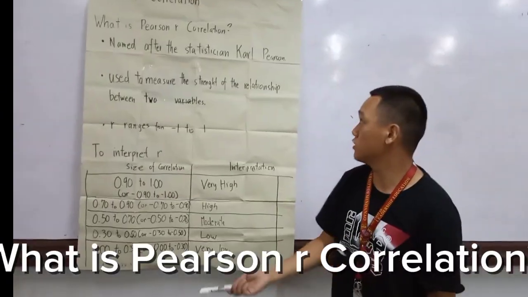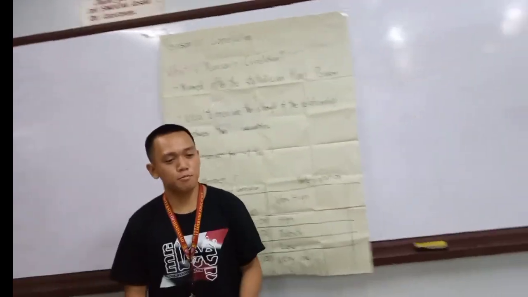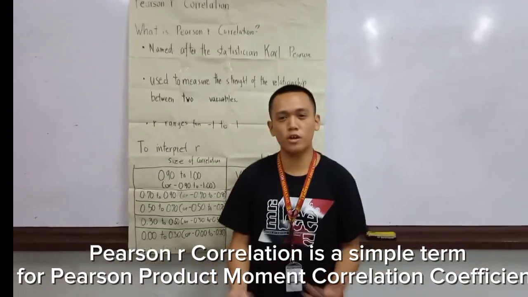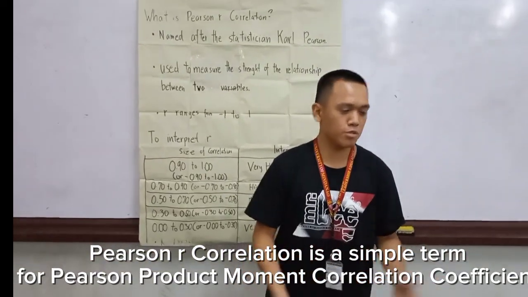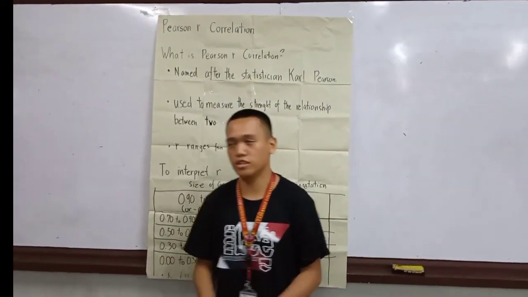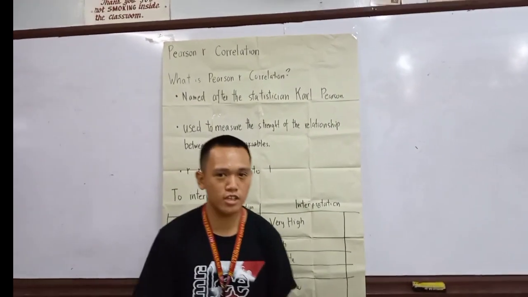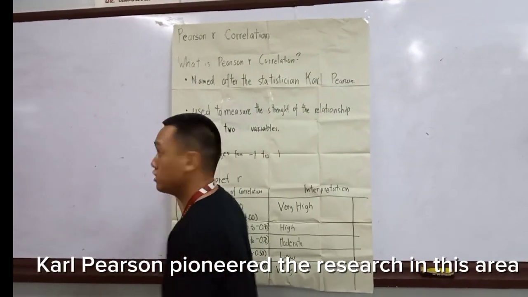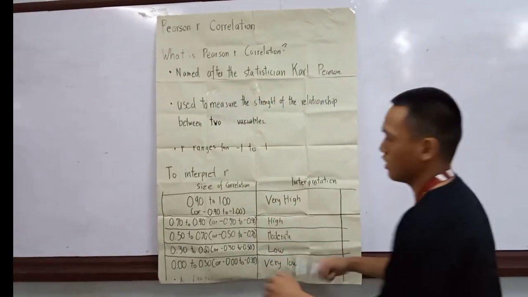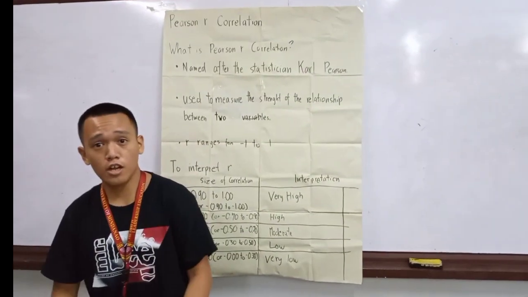In today's video, I will be discussing a particular topic called Pearson r correlation. So, what is Pearson r correlation? The Pearson product-moment correlation coefficient, or simply known as Pearson r, is named after the statistician Karl Pearson, who pioneered this research. Okay. So, what is the use of Pearson r?